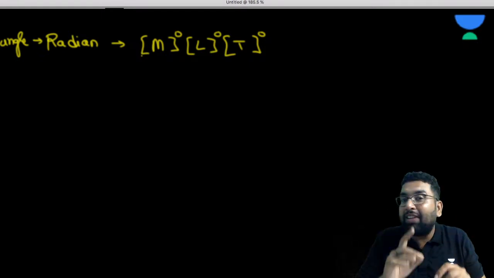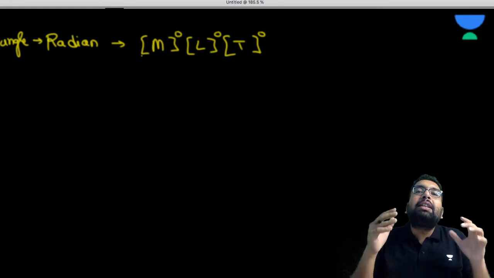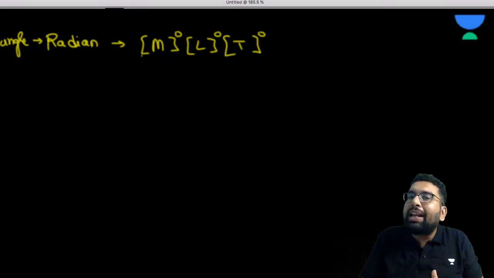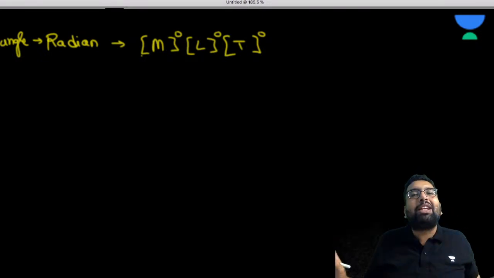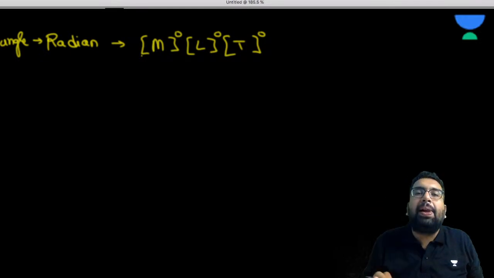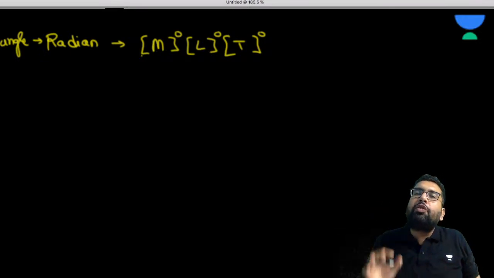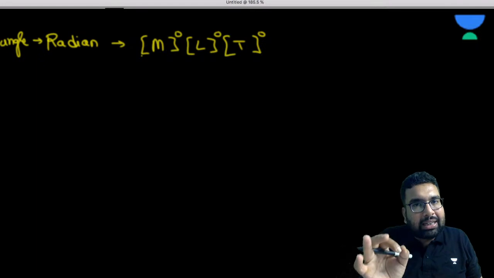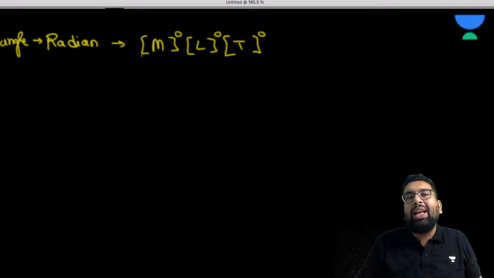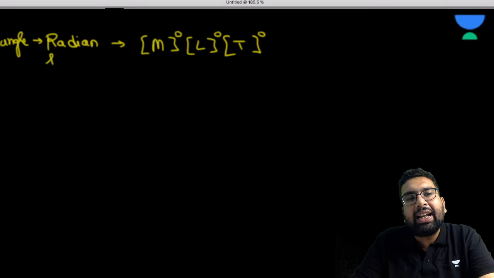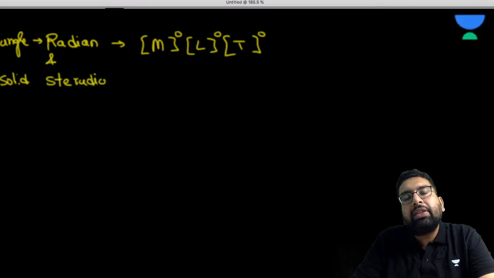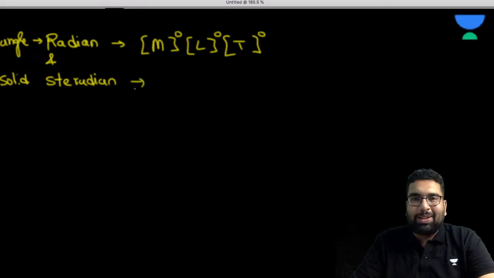At this point, we left the last session. If you remember, the supplementary quantities are those quantities which have units but no dimension, and these are the only physical quantities which have units but no dimension. So radian and steradian. For solid angle, we know the unit is steradian. So radian and steradian units have no dimension.